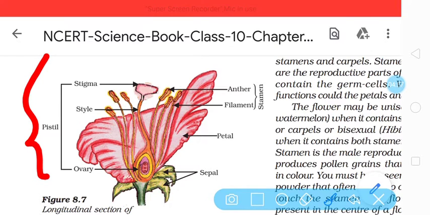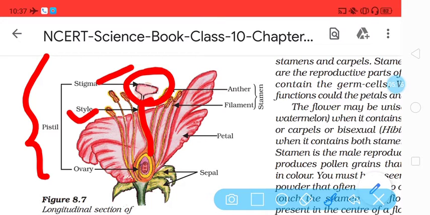The pistil consists of the stigma, which is the upper part, where pollen grains actually land. Pollen grains get germinated on the stigma. The next part is the style. This style is a connecting link between stigma and ovary.